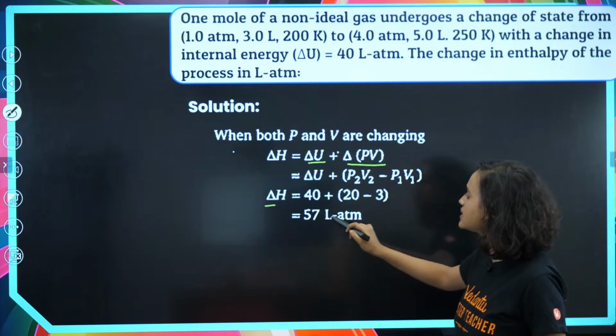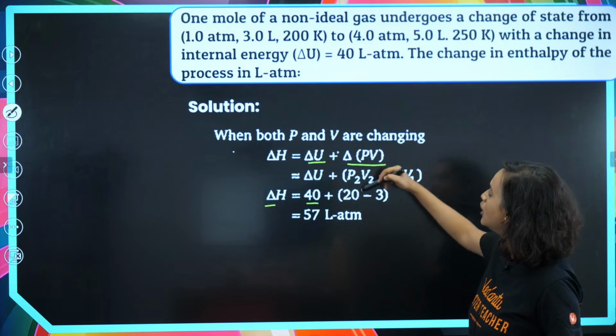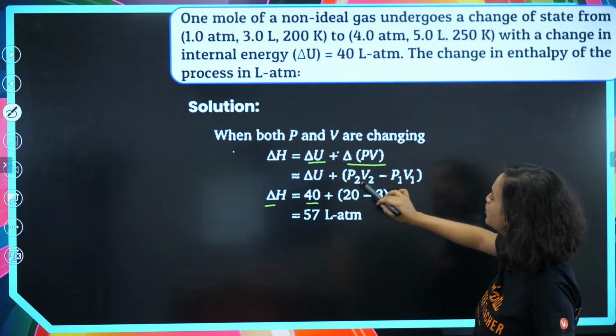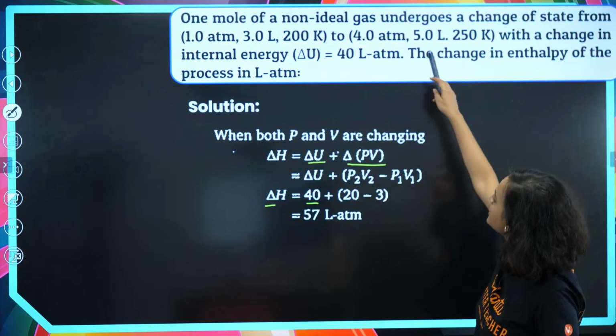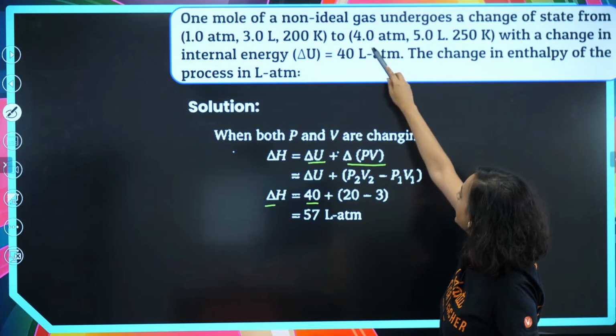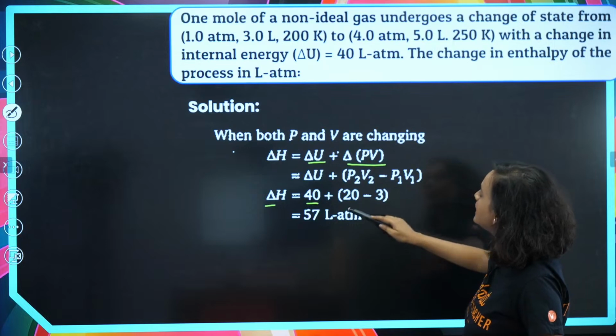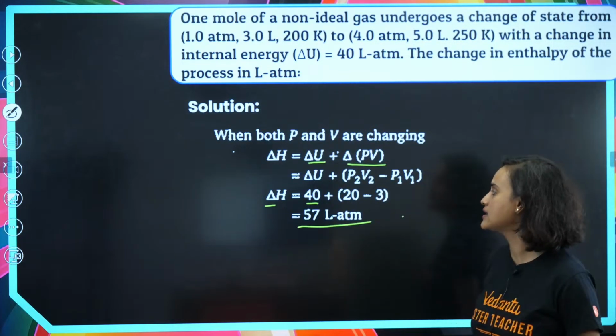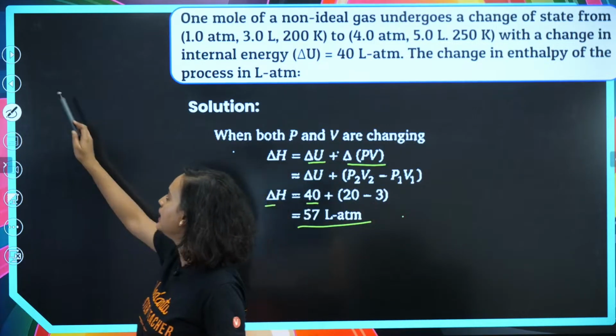So delta H is equal to 40 plus 20 was given to us. Now, P2 V2, what is it? 5 and 4, so 5 4s are 20. And then P1 V1 is 1 into 3. So 20 minus 3, which is equal to 57 L atm.